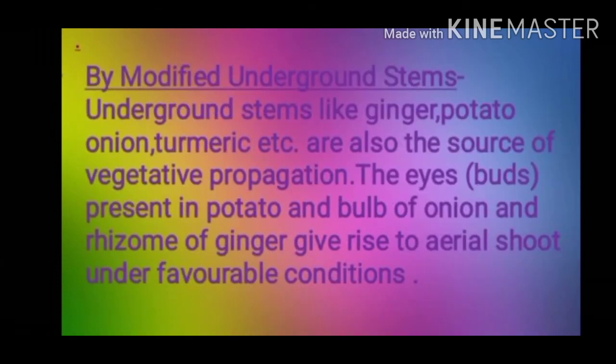Modified underground stems. Underground stems like ginger, potato, onion, turmeric, etc. are also the source of vegetative propagation. The eyes, which are actually the buds present in potato, and the bulb of onion and rhizome of ginger, give rise to aerial shoots under favorable conditions.